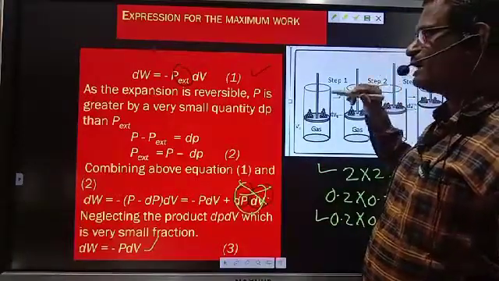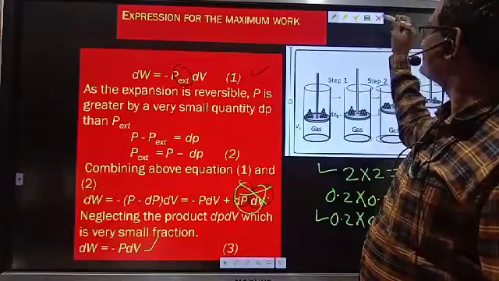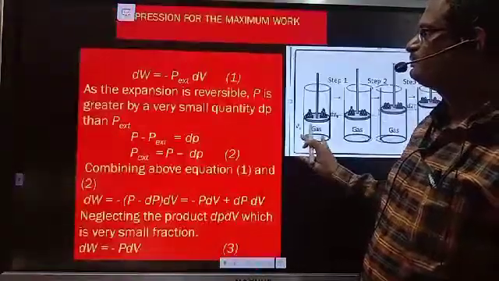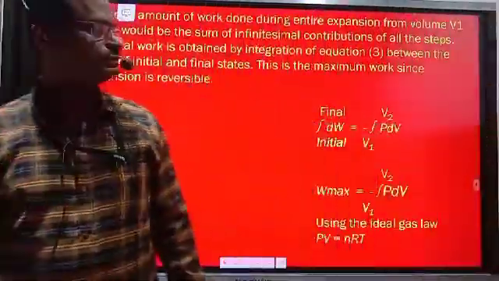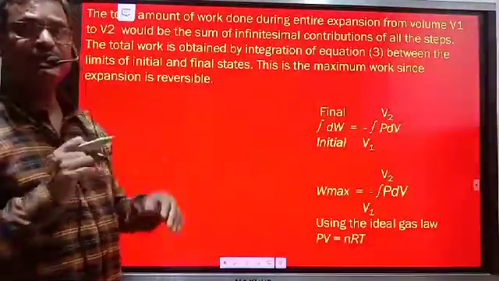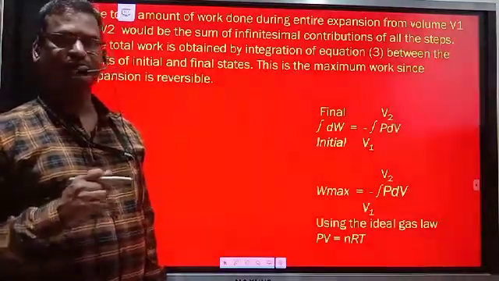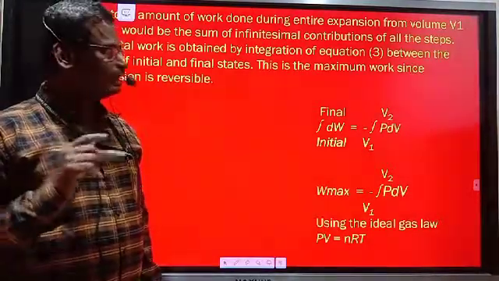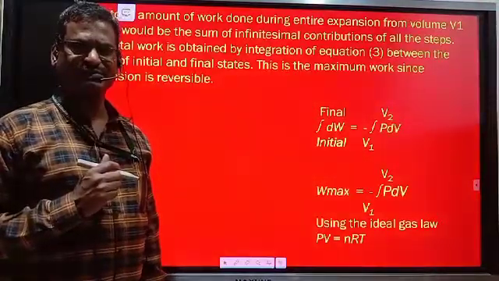For slow expansion, how will we get the maximum work? The amount of work done in individual steps of the system is added together. In order to get the maximum amount of work, we have to add the work done by the individual steps of the system. How many individual steps are present?